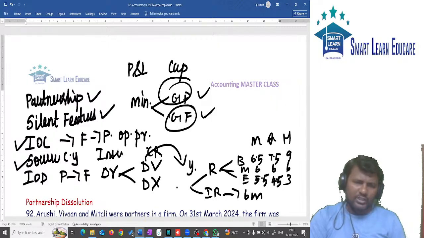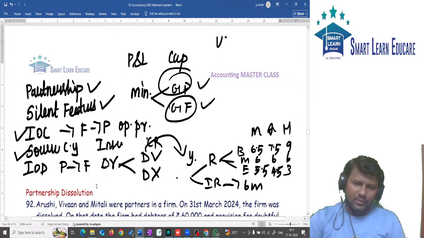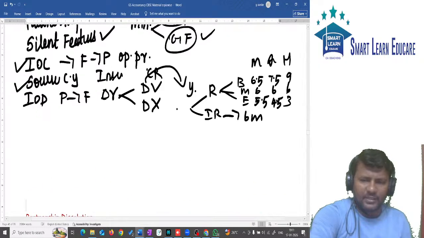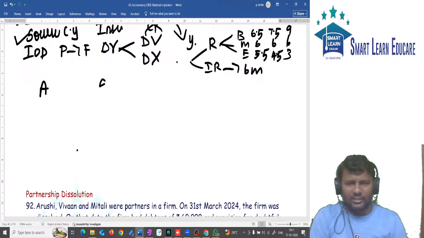Also we did some questions on this. Then we discussed about admission, then we discussed about valuation of goodwill. Goodwill valuation க்கு என்னென்ன படிச்சோம்? Totally we have first methods of valuation of goodwill. Three methods of valuation of goodwill: average profit method, super profit method, capitalization method.